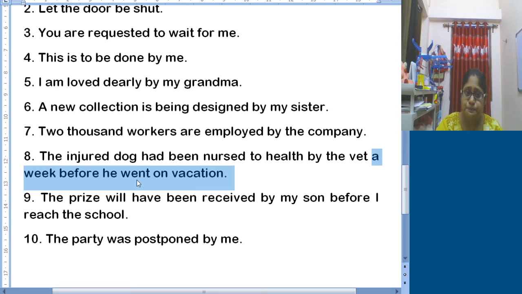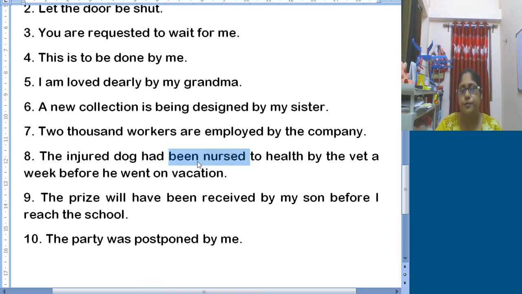Our main thing to deal with is the vet, the injured dog, and here had nursed. These three will be added in passive form only. And to health will also be carried along with nursed.